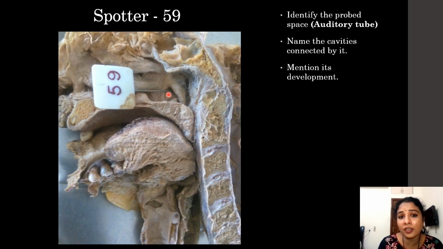And for development, the auditory tube develops from the first pharyngeal pouch, from the tubotympanic recess, that is the proximal part of the first pharyngeal pouch.